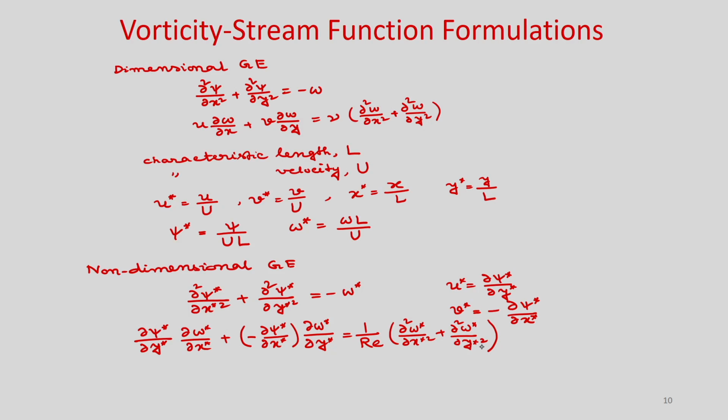So, this is the vorticity equation in non-dimensional form, and in the right hand side the diffusion coefficient you are getting as 1 by Re.